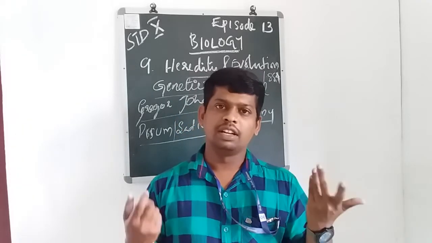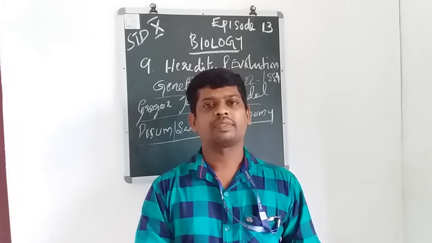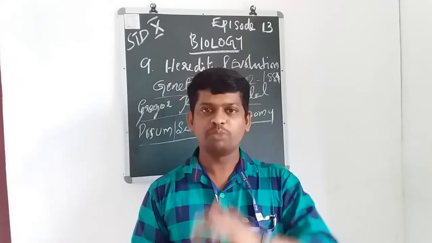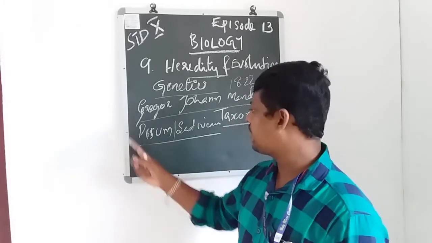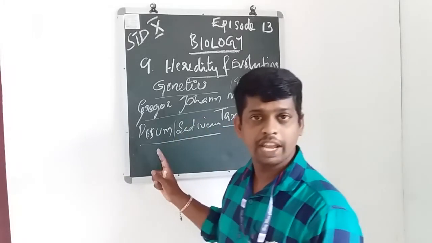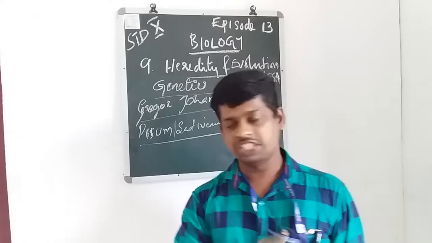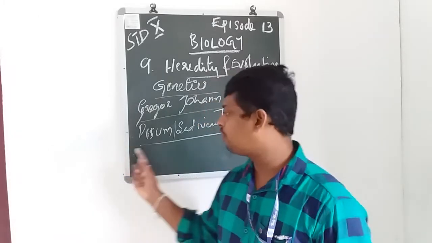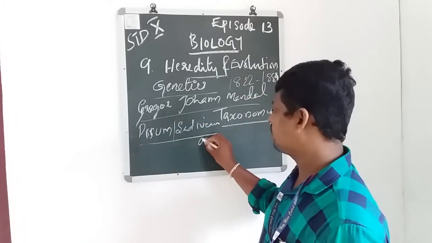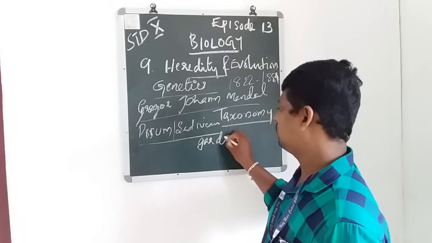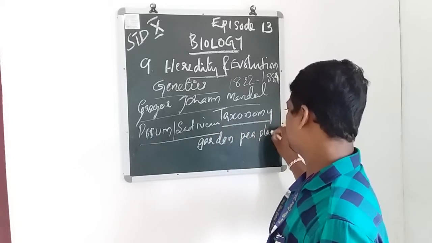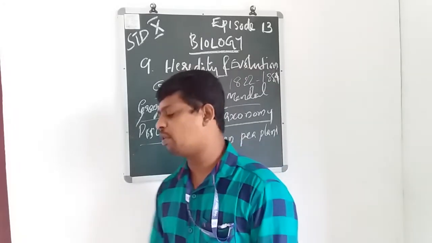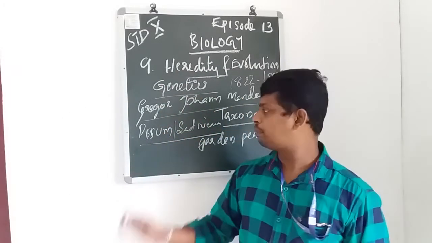So taxonomy is very important. The garden pea plant is known as Pisum sativum.